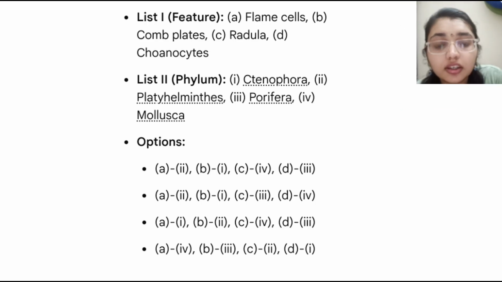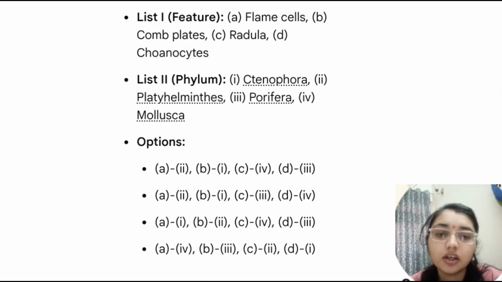Flame cell is matching with the Platyhelminthes. Here the flame cell is an excretory structure in Platyhelminthes. Comb plates, what is it matching with? It is the Ctenophora. Now choanocyte will be matching with the Porifera.